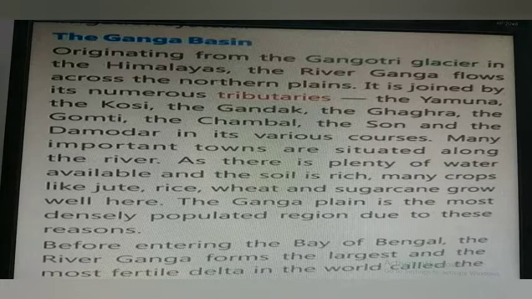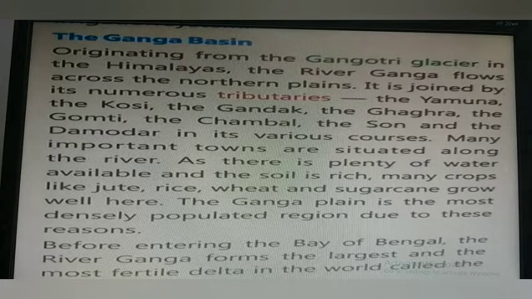As it flows down the plains, it is joined by its tributaries. The Yamuna is the longest tributary of the Ganga and joins it at Allahabad. The meeting point of river Ganga and Yamuna is known as Sangam.